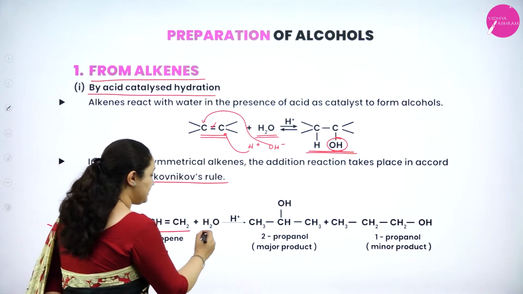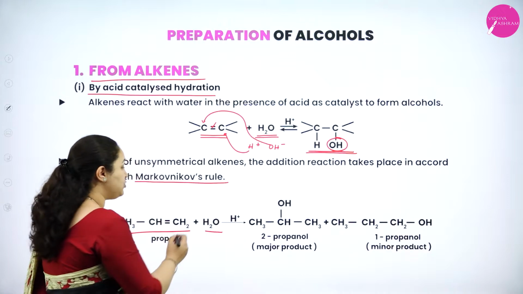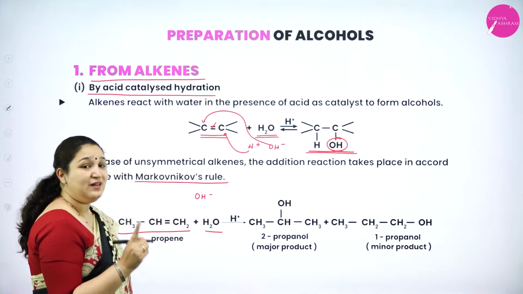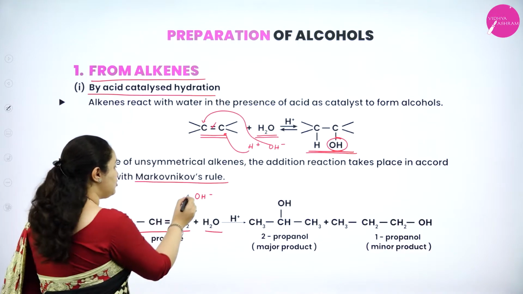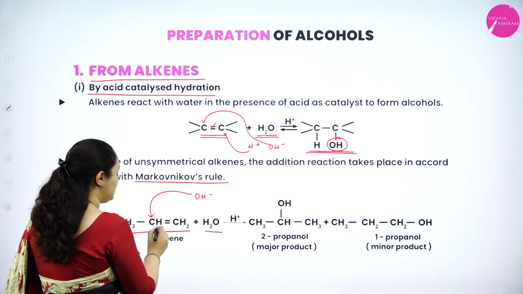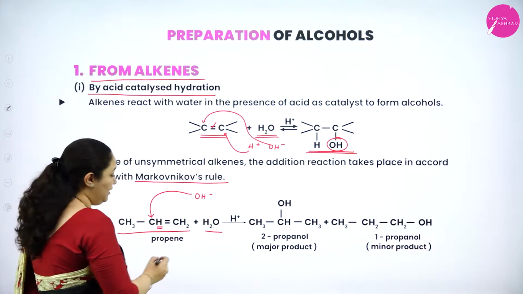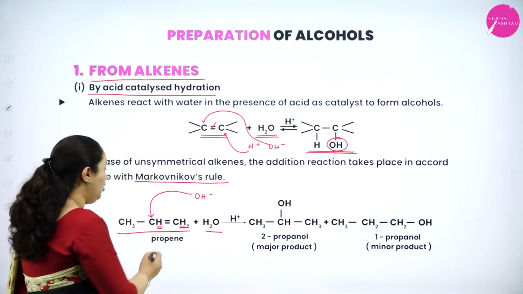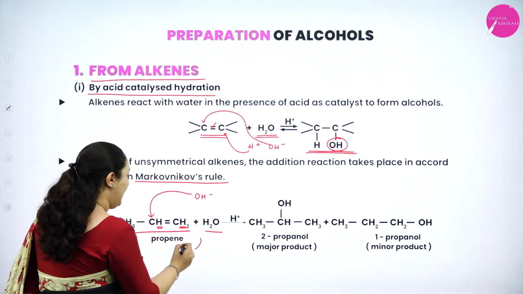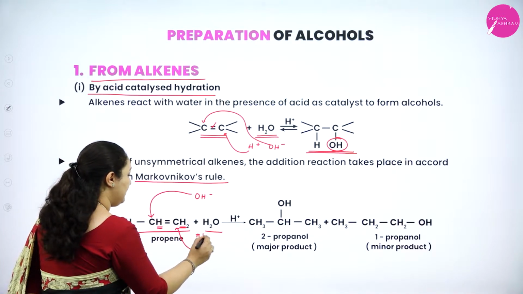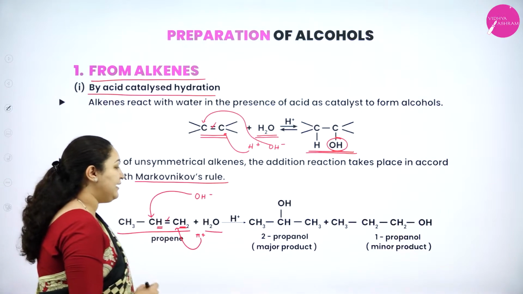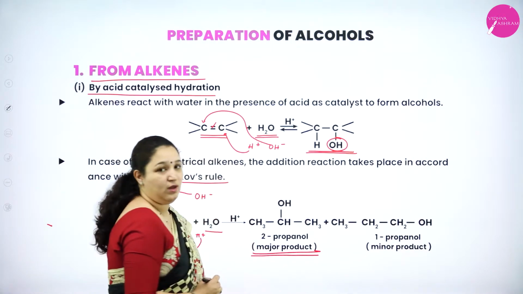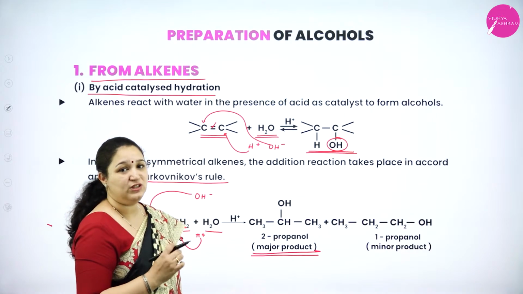So when water is getting added up, OH minus should go to the carbon atom containing least number of hydrogen. So it will go to this carbon atom because it contains only one hydrogen atom, whereas this carbon atom contains two hydrogen atoms, isn't it? So OH minus will go here and H plus will go to this carbon atom to break the bond and it will form 2-propanol as the major product.